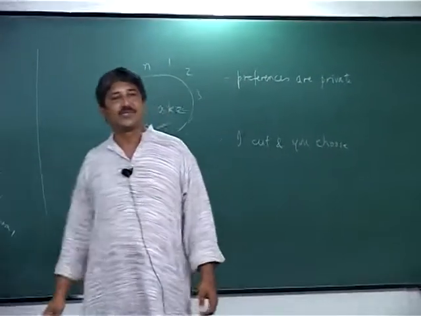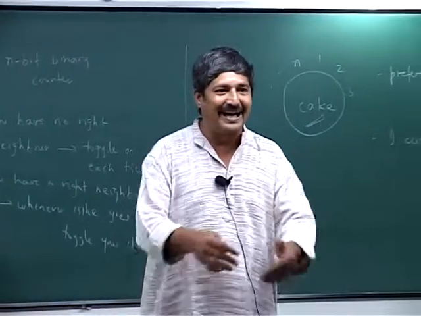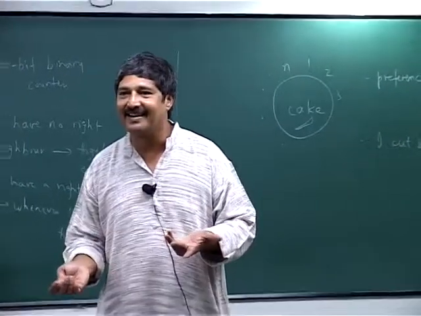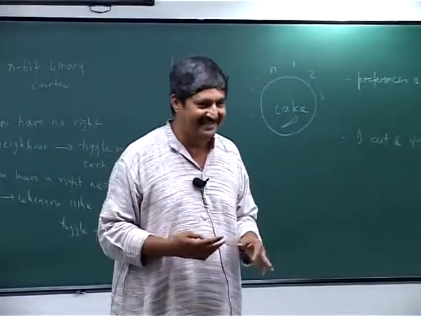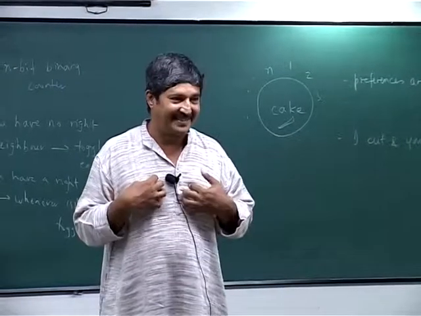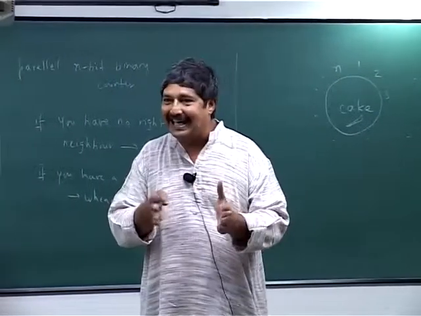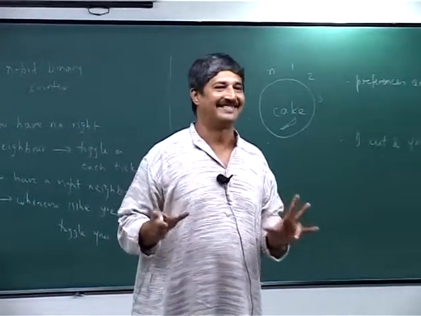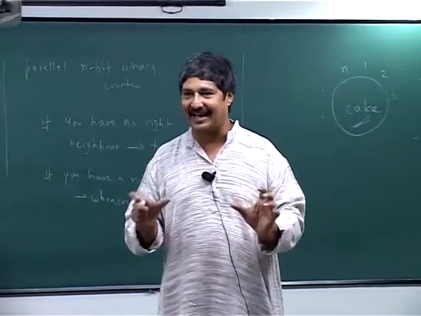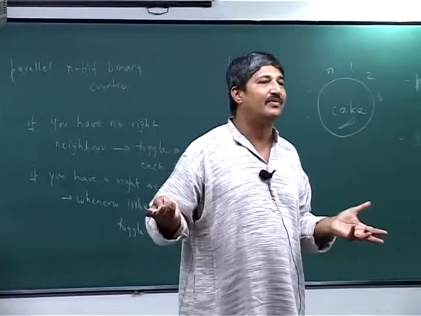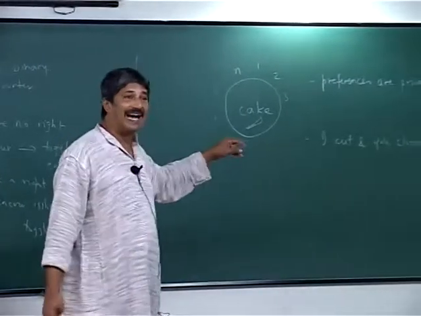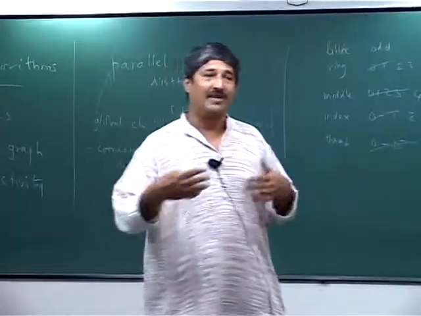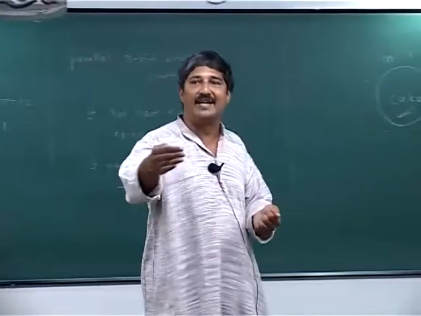What is the idea of this I cut and you choose? Well, supposing I cut it into unequal pieces, you get first choice. So what will happen? You will walk away with the bigger piece, the better piece, my better piece. So what will I do? I will cut it in such a way that both pieces are equal according to my own measure. This is the important point. I will cut it according to my own measure. So it does not matter which you take. This algorithm guarantees fair division in this sense: the person who cuts is not going to envy the other person.